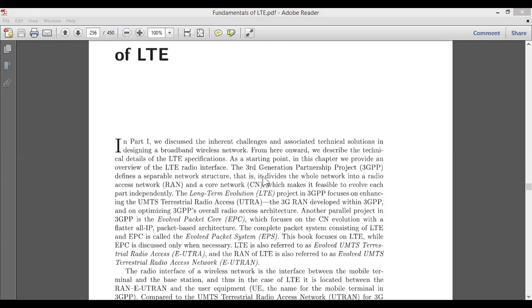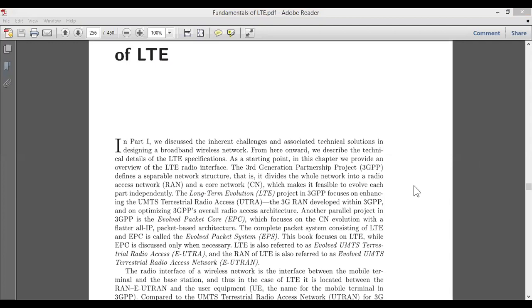So here the 3GPP also defines a separate network, where it divides the whole network into two different categories. One is the radio access network and the other is the core network. And why we need this division into RAN and CN is just to make it feasible to evolve each part independently.